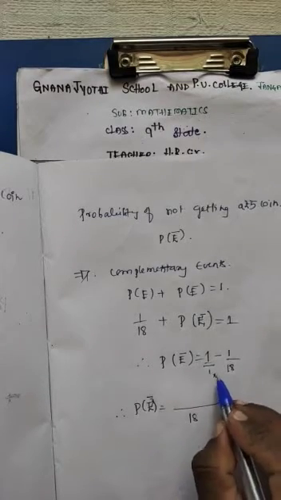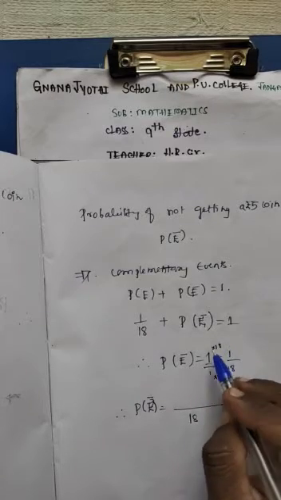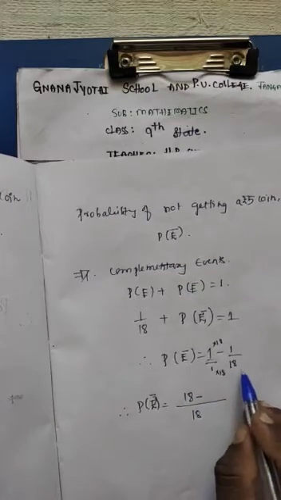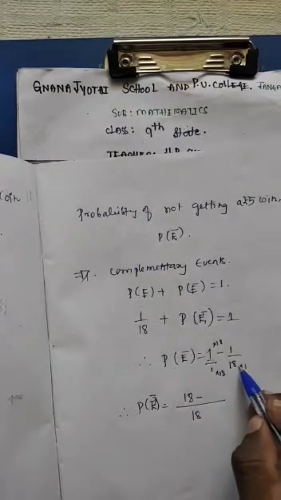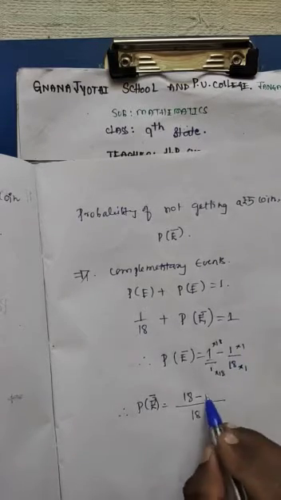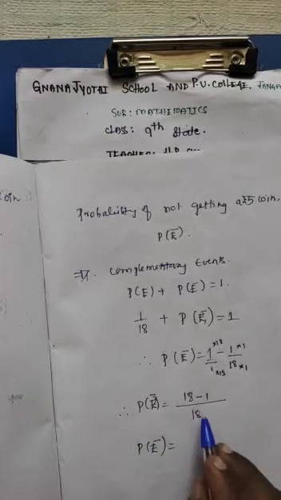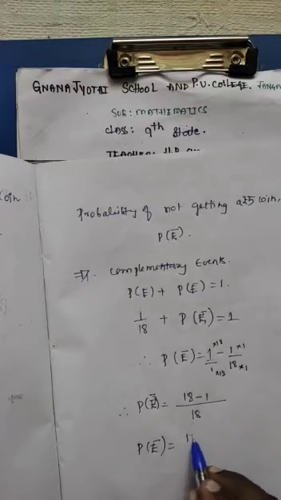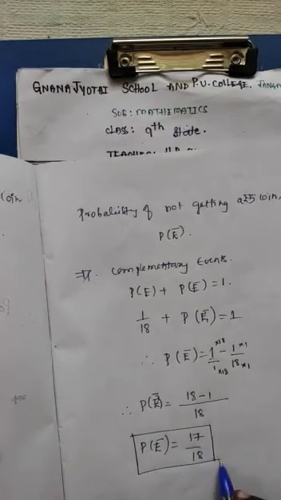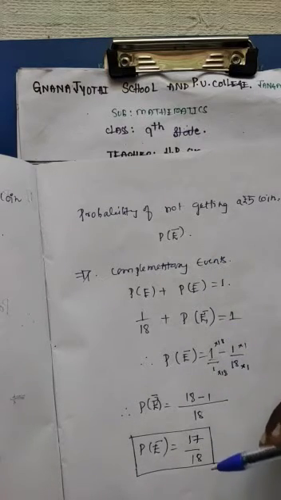So 18 ones are 18, minus 1. Hence P of E bar is equal to 18 minus 1, which is 17 by 18. Hence the probability of not getting a 5 rupee coin is 17 by 18.